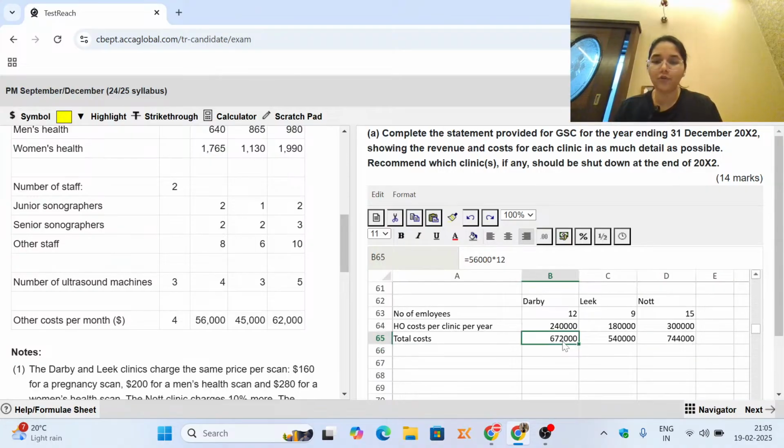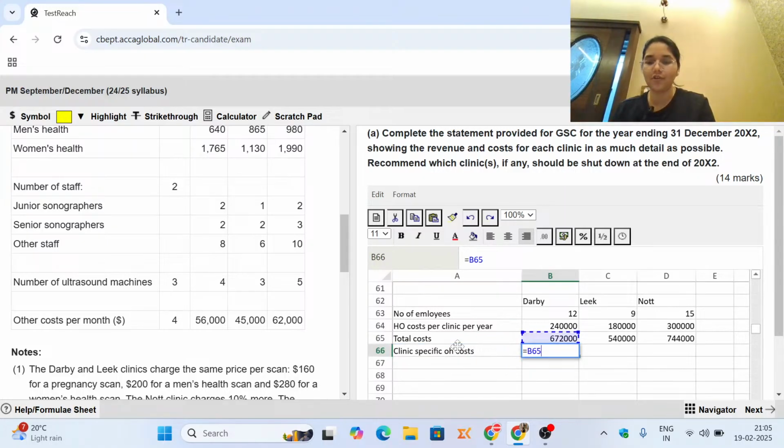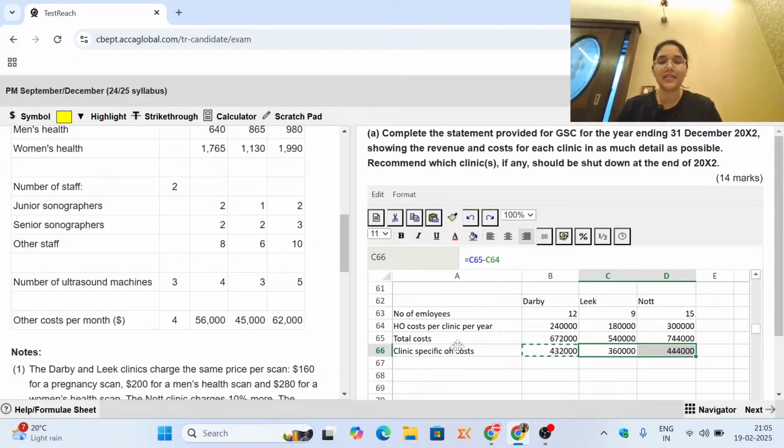Here if total costs are this much and head office has claimed this much to me, then how much is my clinic specific? The difference is going to be something which is specific to the clinic. So clinic specific overhead costs are nothing but the difference of your total with the head office costs per clinic per year. So this is the specific cost. That means if we shut down the clinics, these clinic specific costs are definitely going to get saved.